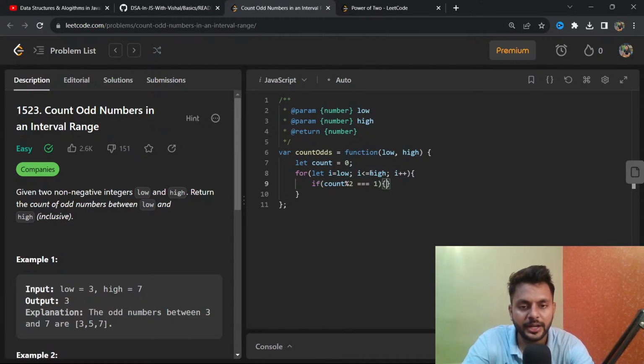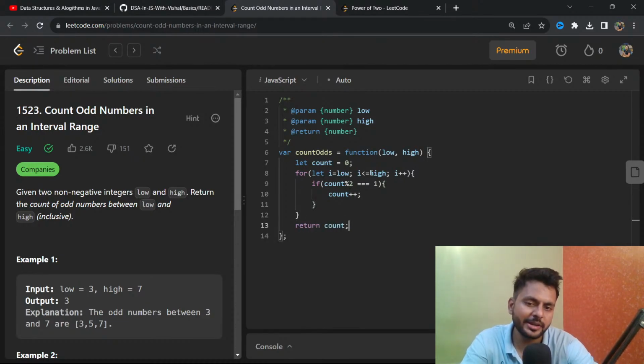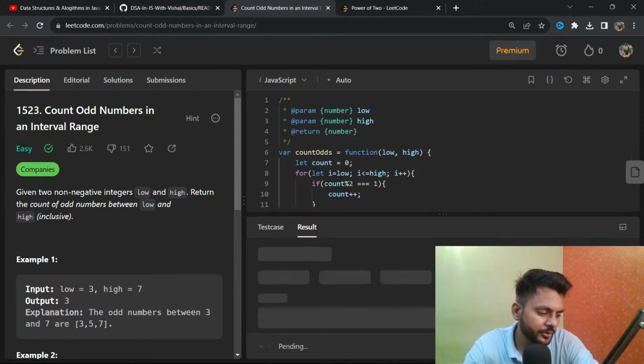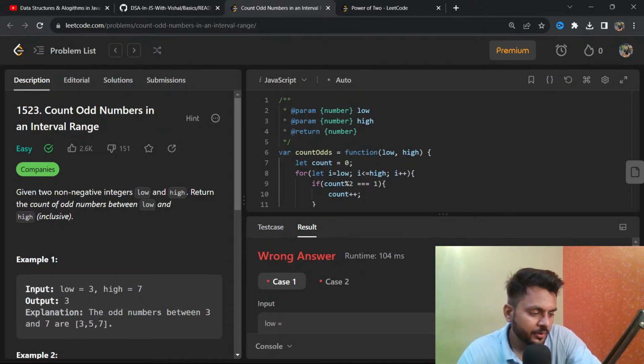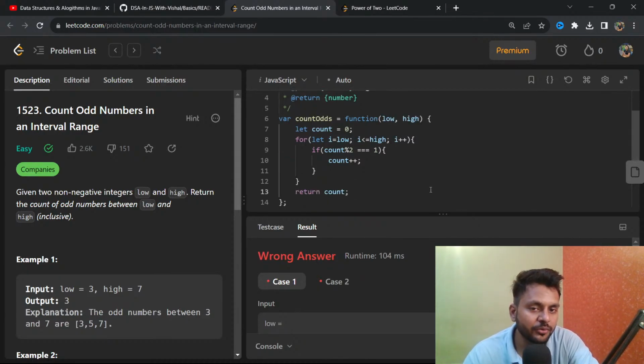So let's find the count and do count plus plus, and finally return the count. This is the basic approach. Oh sorry, it should not be count, it should be i.